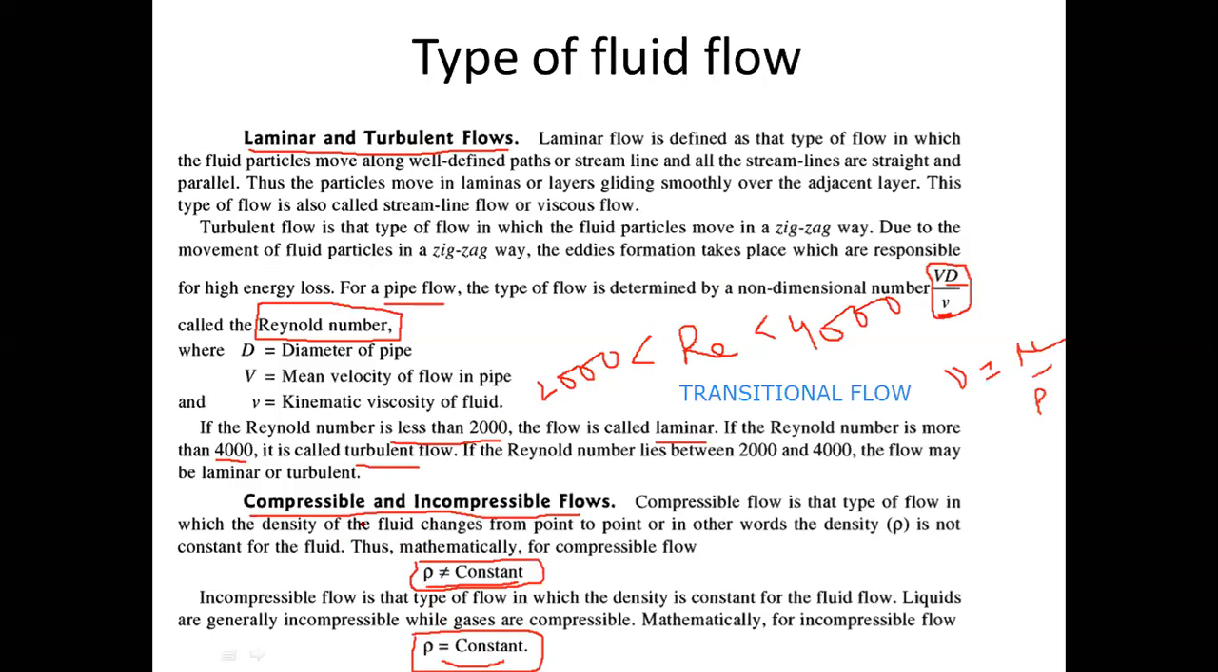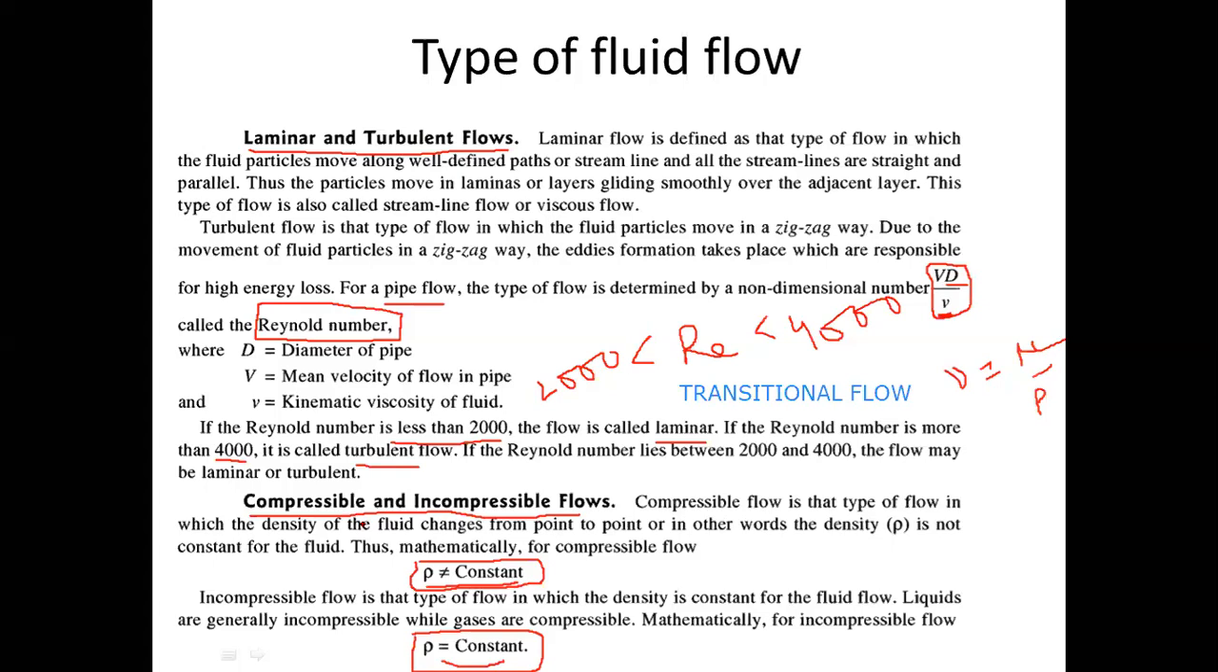For example, when an aeroplane is flying, what happens to the air which is coming in on the body of the aeroplane? See, when a jet aeroplane is flying, the air which is coming in front or which is colliding with the surface of the aeroplane will get compressed because the aeroplane is flying with a very high velocity.